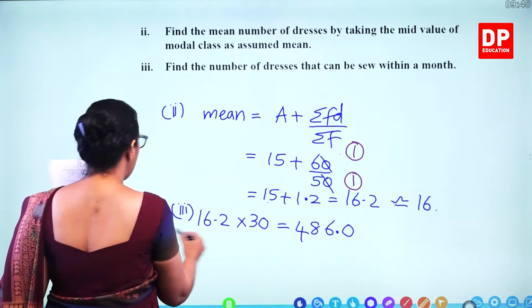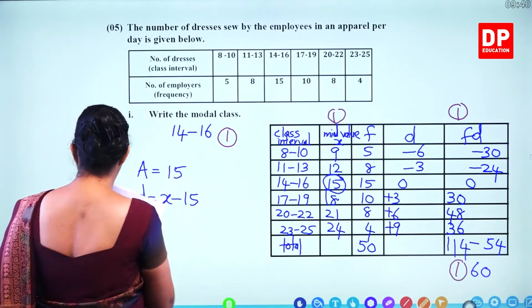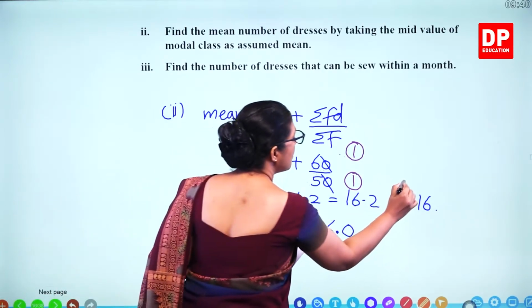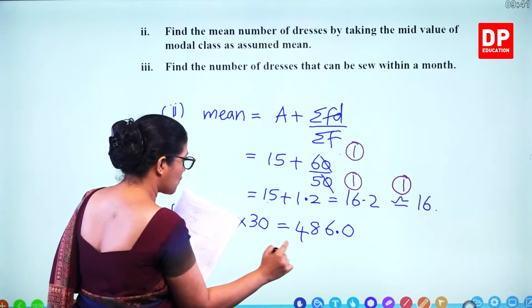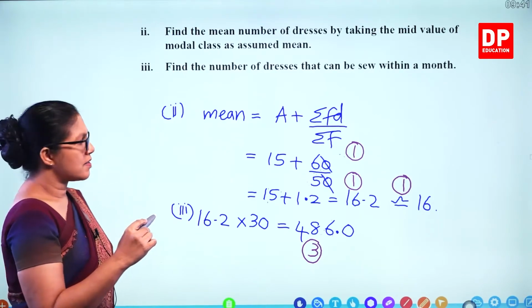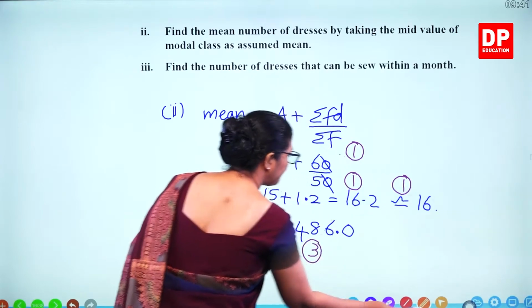So altogether how many marks do we give? 1, 2, 3, 4, 5, 6. 1 more mark, 7, and 3 marks for this step. And 7 plus 3, 10 marks. So the total is 10 marks.